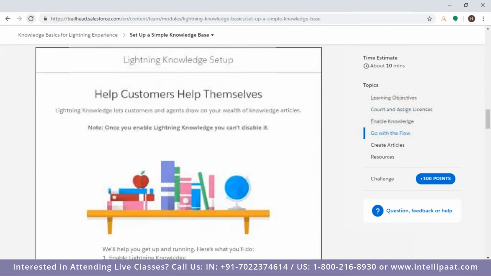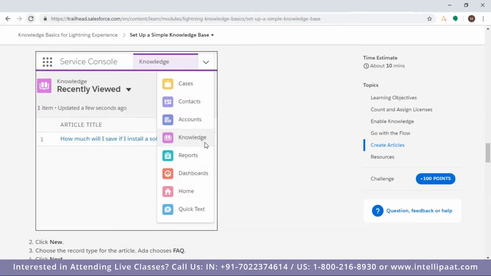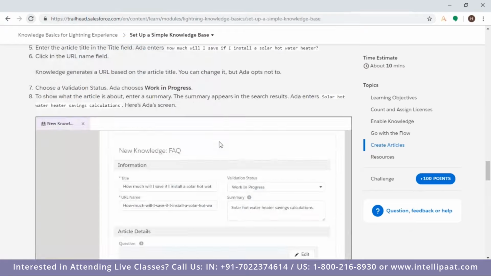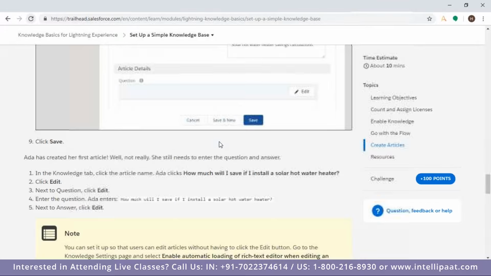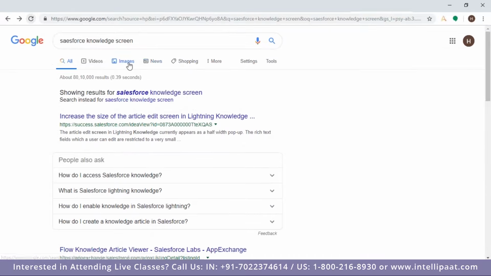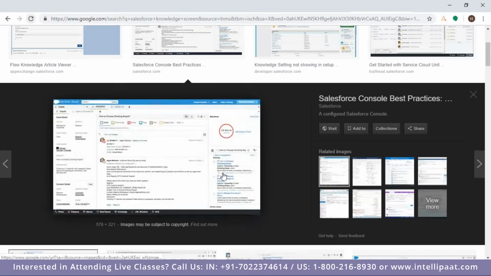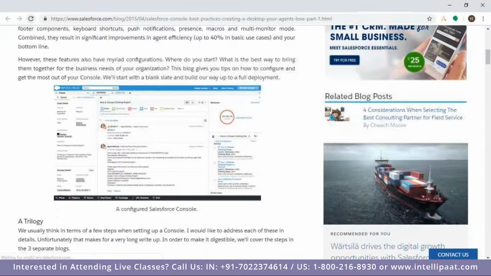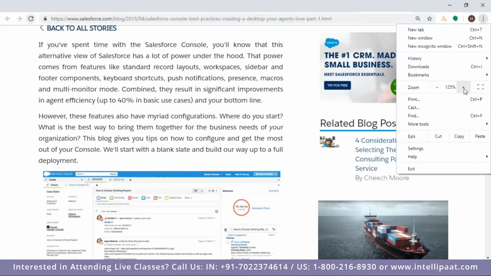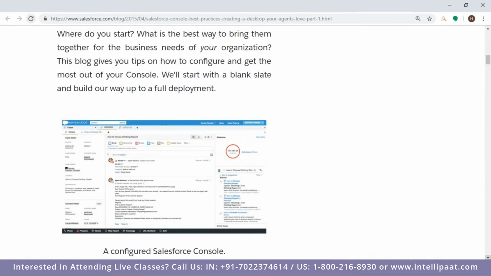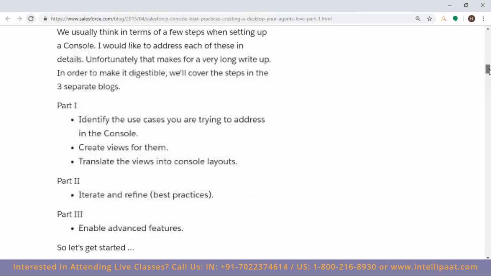This is for the knowledge settings. This is how you would be creating knowledge. Let me search in the images if I can get something quickly. I'm not sure. No, I can't increase this. Okay, but somewhere something like this. So from here you can search in the documents, in the blogs, and then you can attach. So something like this, you would be getting the interface.